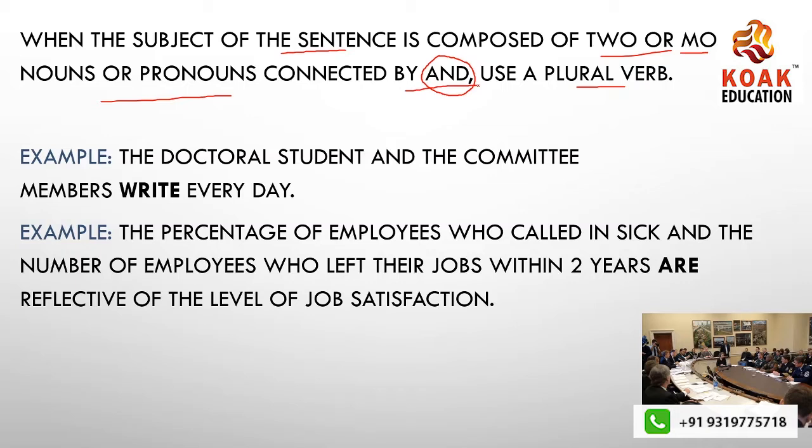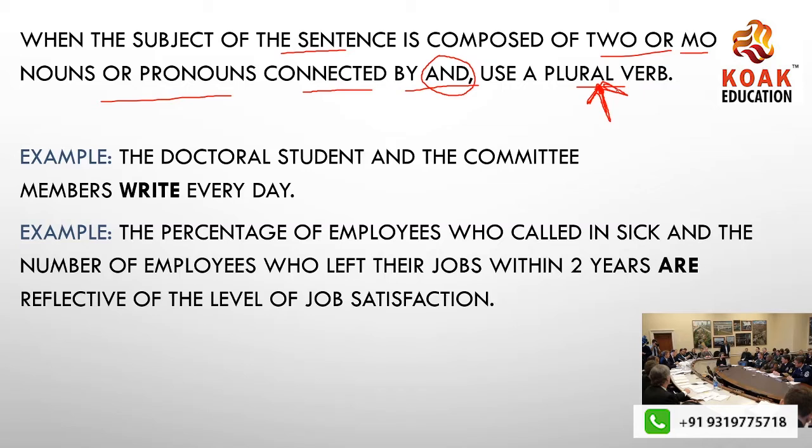When we have two subjects connected by and, it can be two, it can be more, that is up to you. But if you are connecting two or more nouns or pronouns by and, you have to make use of a plural verb. The verb has to be plural in form. Now let's look at the example.